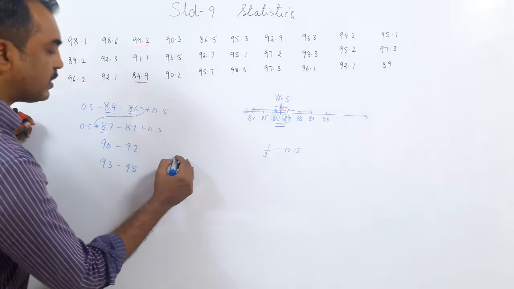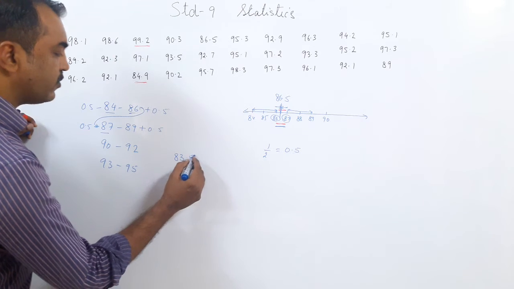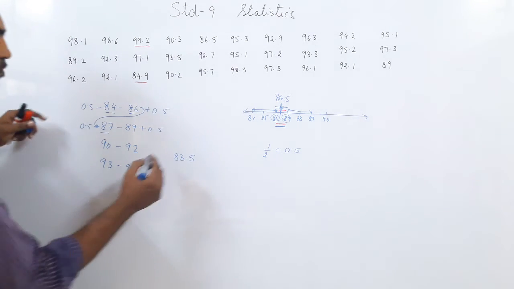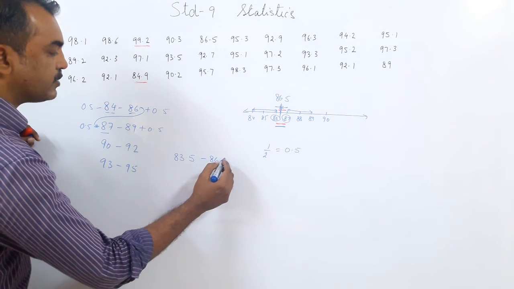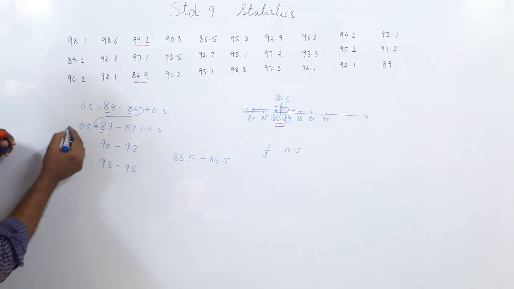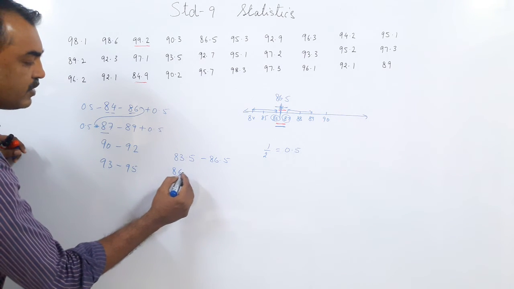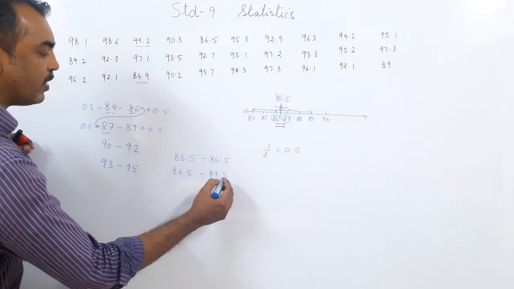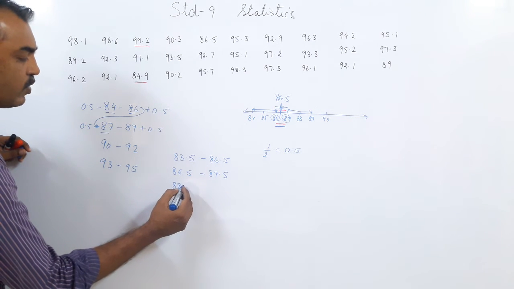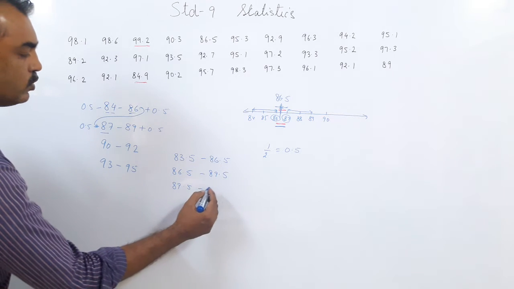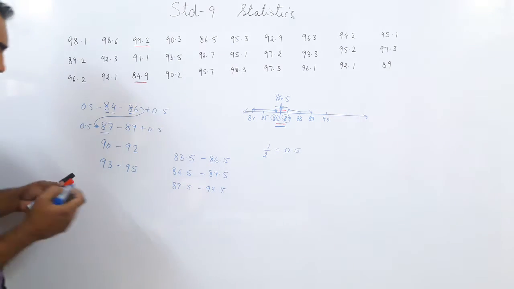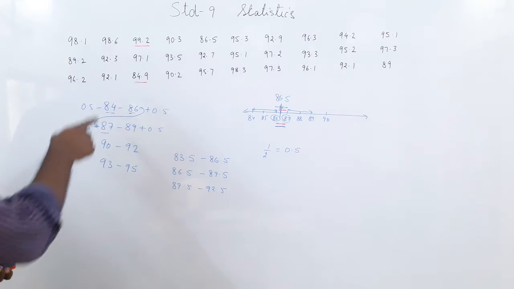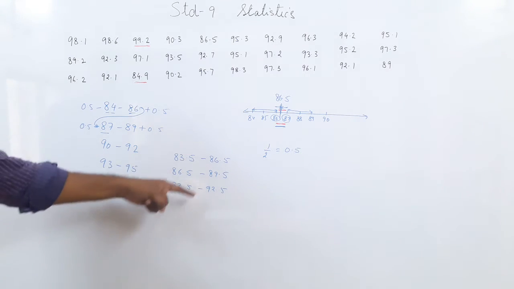So the new classes become 83.5, because 84 minus 0.5 is 83.5. Then 86.5. 87 minus 0.5 is 86.5, and this becomes 89.5. Then 89.5 to 92.5. In this way, I have changed the discontinuous class into a continuous class.